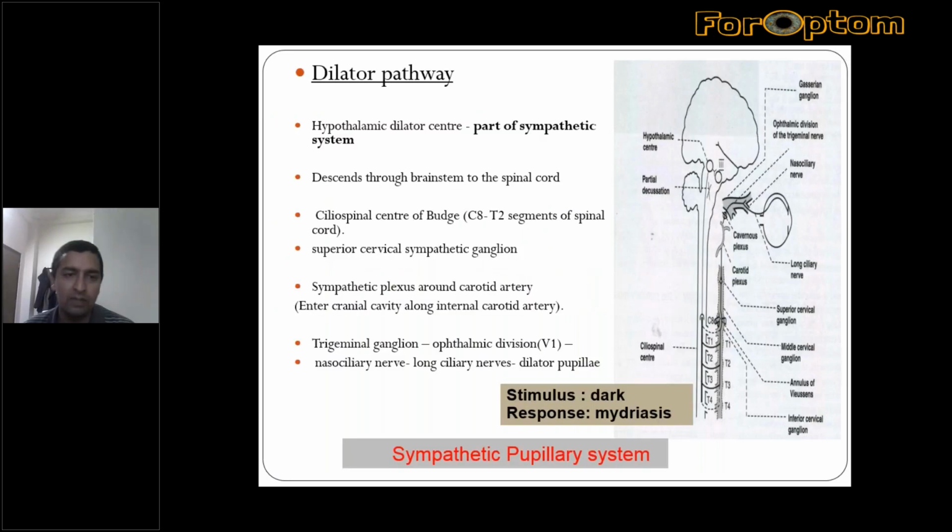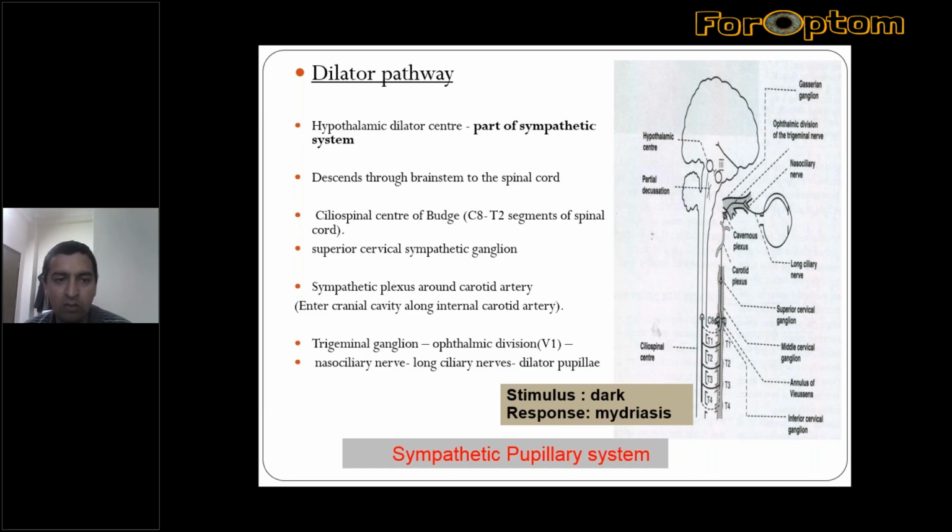Then another pathway we need to know is the dilator pathway, or sympathetic supply of the iris muscle, that is the dilator pupillae muscle. The first order neuron of the sympathetic nervous system starts in the posterior part of the hypothalamus.